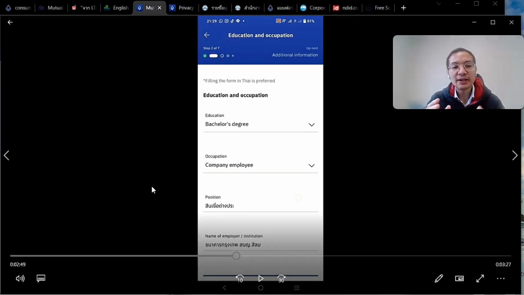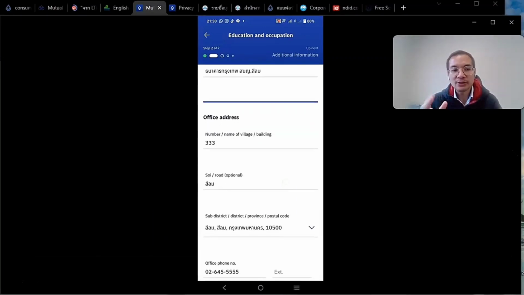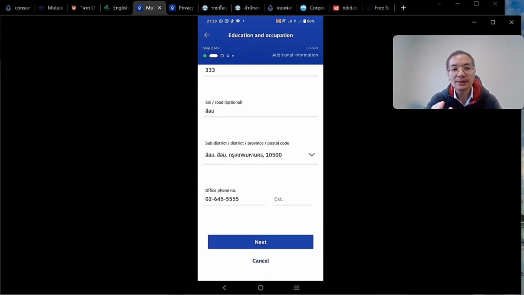Based on the guidelines, there are 9 types of occupations that may be deemed as high risk. So the first one would be jewelry dealers, antique dealers, currency traders, foreign money transfer service providers, casino and gambling operators, entertainment providers, arms dealers, immigration service providers, as well as tourism or travel agencies. If you operate in these occupations or in this sector, you are deemed to be of high risk. So I just put in the position and then the name of the employer, the address of my employer as well, and then I'm going to click next.